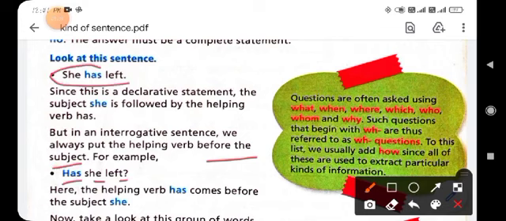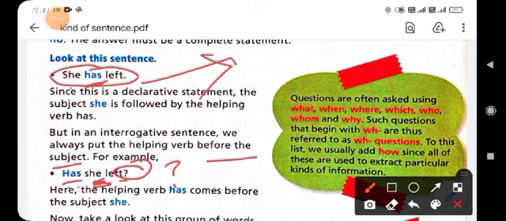In the first sentence, you can see that after she, the helping verb has is used, but here has is used at the beginning of the sentence. It means before the subject she. Okay, and you can also see the question mark at the end of the sentence, and then this assertive sentence changes into the interrogative sentence. Clear? The helping verb has comes before the subject she.